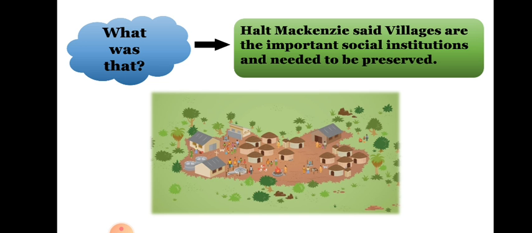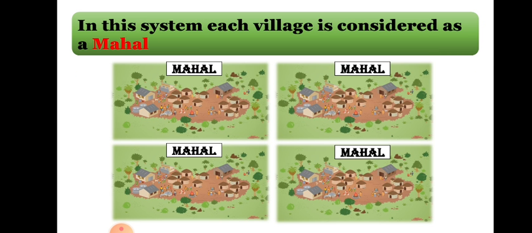Now there is no role of zamindars, and in the Mahalwadi system the role of collecting the revenue was given to the village headman. Since the system is named Mahalwadi, one village or a group of villages is known as a Mahal. So in this system each village is considered a Mahal. In a village there are several farmers, and the head of the village, that is the headman, is responsible for collecting the revenue in place of zamindars.